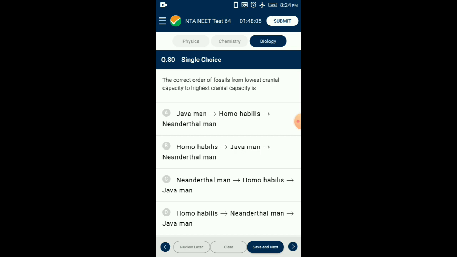The Neanderthal man had a cranial capacity of 1400 cc and lived in the Near East and Central Asia. So the answer for this question is option B, Homo habilis, Java man and Neanderthal man. So that is the correct order of fossils from lowest cranial capacity to highest cranial capacity.